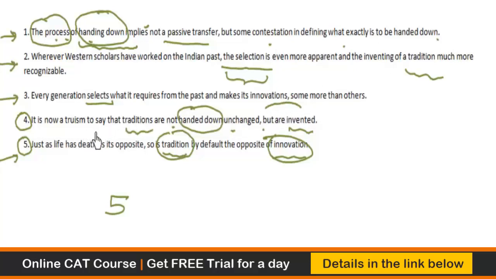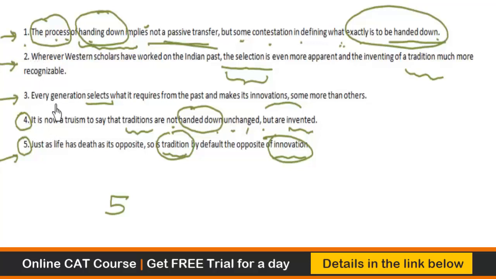It is now a fact that traditions are not handed down unchanged. That means basically traditions are being changed or are being invented. And that is what is being repeated in one. It says it is not a passive transfer. That means basically some kind of changes are happening because it's not a passive transfer. In fact, but some contestation in defining what exactly is to be handed down. So that is where the change is happening. So traditions are not handed down unchanged. In fact, there are definitions as to what is being handed down. Therefore, fourth must come before one.